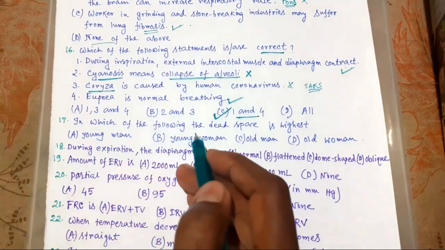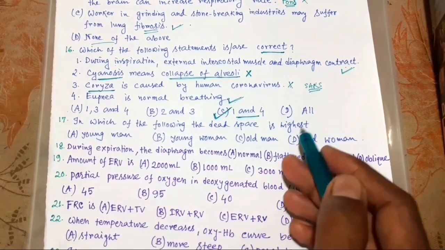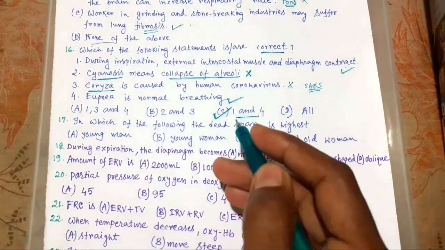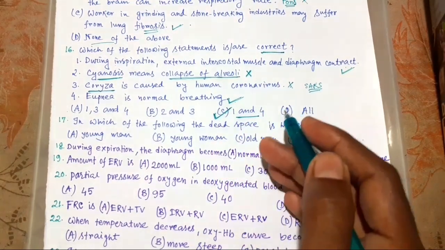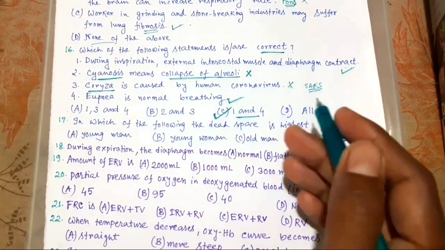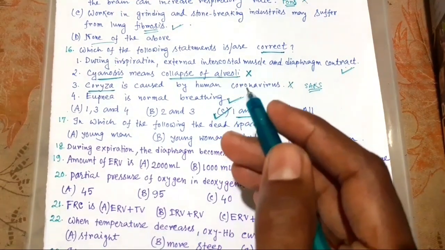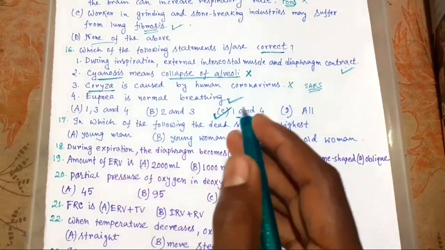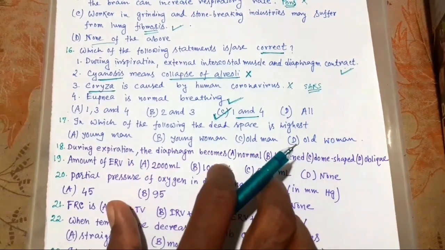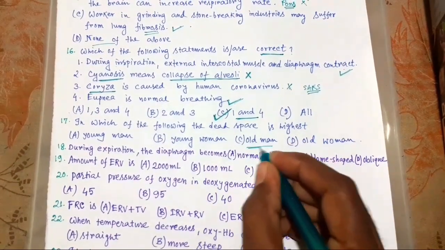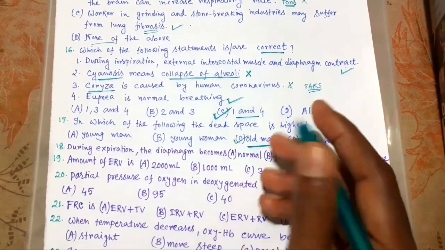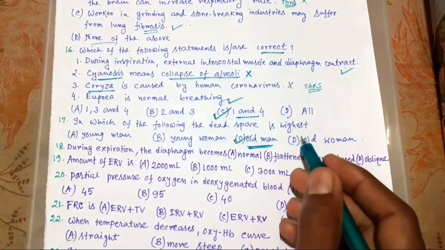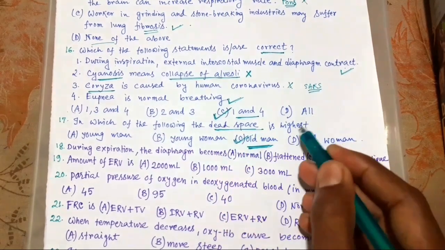In which of the following the dead space is highest? So what is dead space? Dead space is the volume of air which is inhaled but does not take part in gaseous exchange, and it is highest in case of old man. Okay, not will be young. Okay, this is in case of old man. Dead space is highest. Okay.